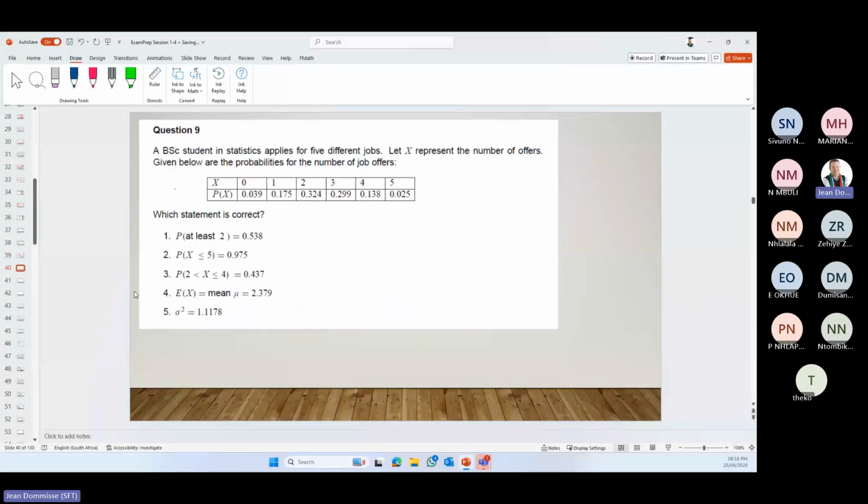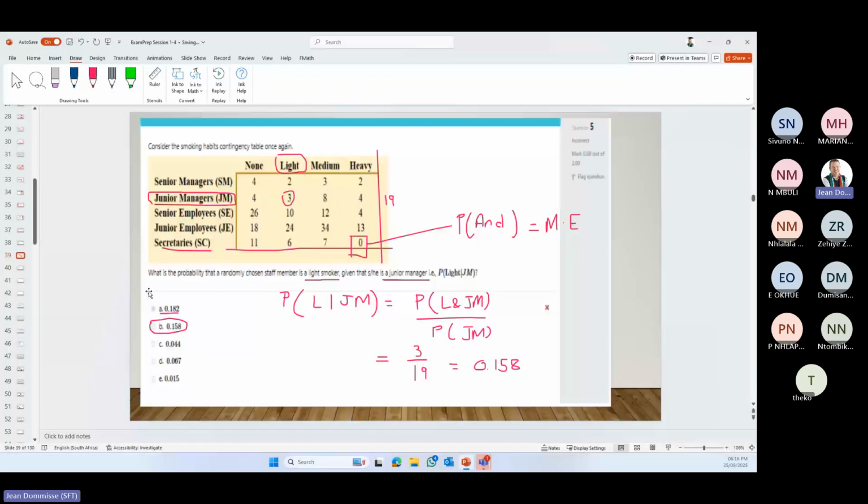Okay, so everything was around study unit 4, probabilities, with a big focus in most of the questions on mutual exclusivity and then independence.